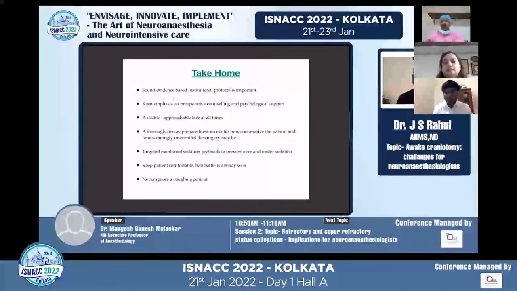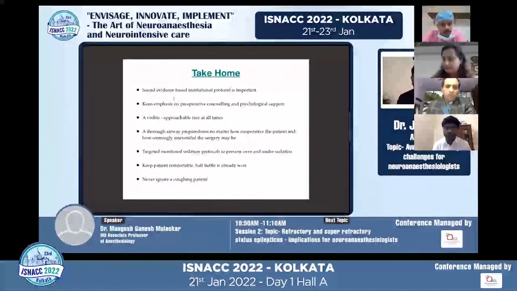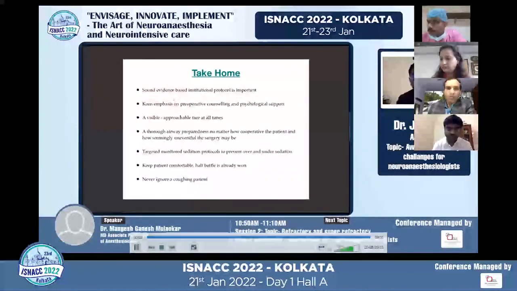And thorough airway preparedness, no matter how cooperative the patient and how seemingly uneventful the surgery might seem. Now, targeted monitored sedation to ensure that there is no over or under sedation, and ensuring that the patient is comfortable, a compliant patient is almost half the battle won, and never ignore a coughing patient.